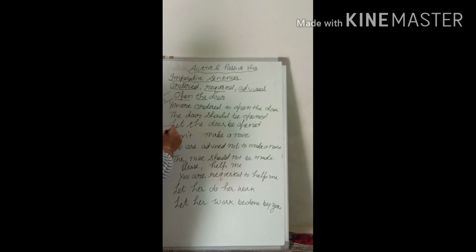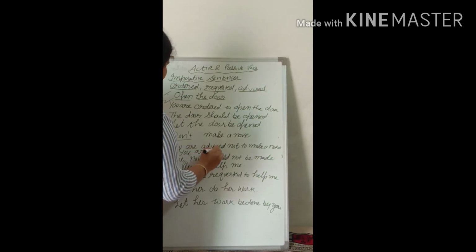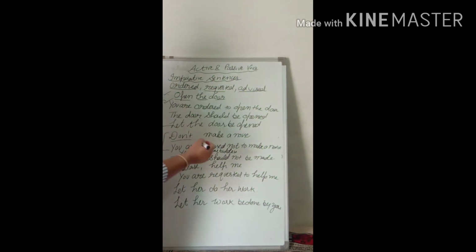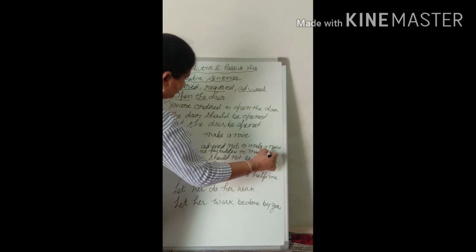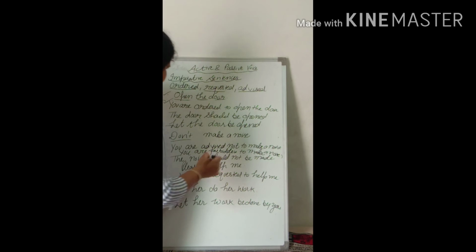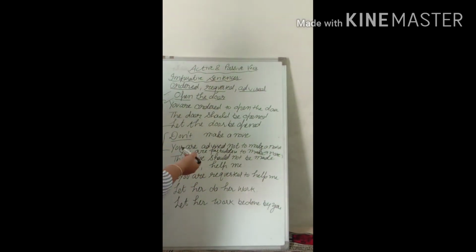Next, when you are given not. See, do not make a noise. So we can write, it is an advice. So write you are advised not to make a noise. You can do the second method also. You can write forbid. You are forbidden. Forbidden means to stop to do the work. So you are forbidden. Forbidden for what? To make a noise. You can do this also. You can do any one. And the second way is the noise should not be made like that.